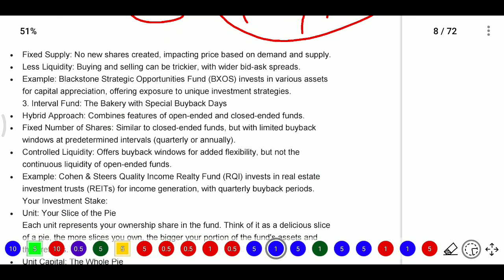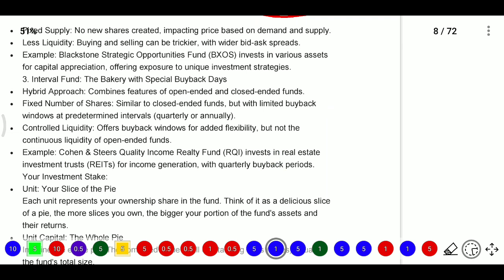There is a fixed number of shares, similar to close-ended funds, but with a limited buyback window. They will provide it at a predetermined interval: quarterly, semi-annually, or annually. There is controlled liquidity because the buyback window adds flexibility but is not continuously liquid like open-ended funds.